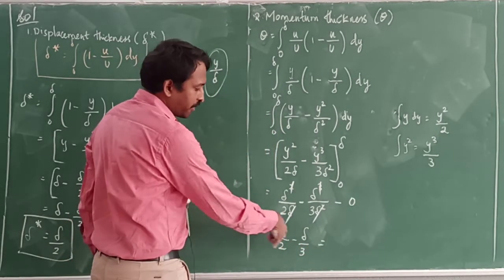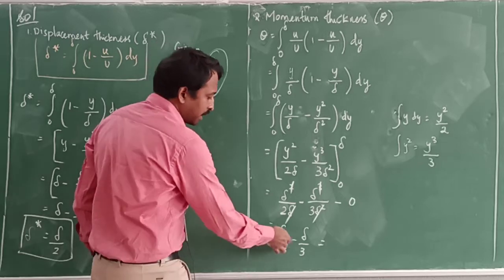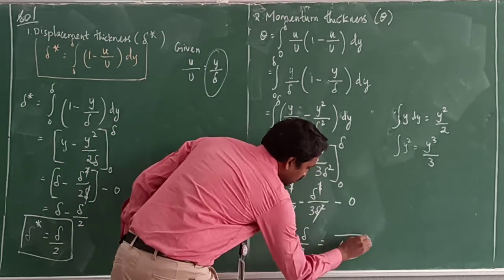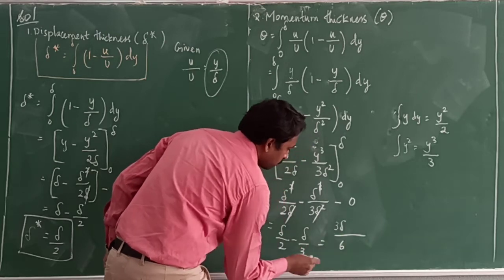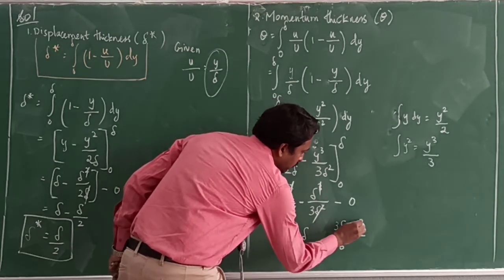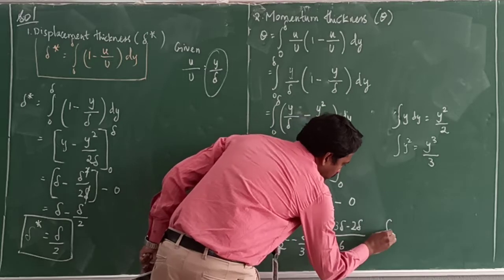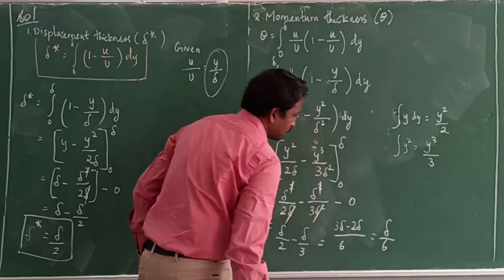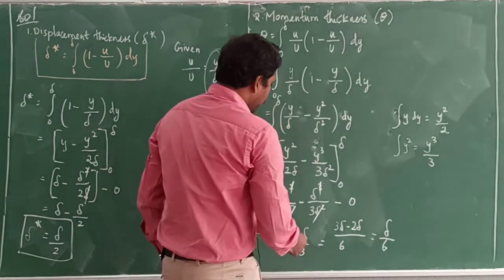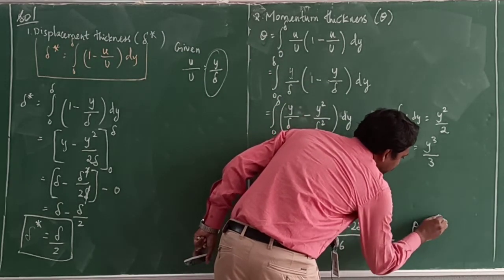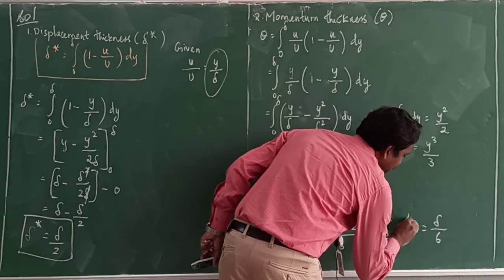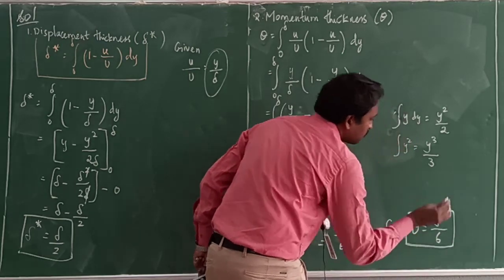How can we simplify these terms? Take the LCM. LCM is 6. Then 3 delta minus 2 delta, which is delta by 6. Now we got the answer for momentum thickness, which is delta by 6. Right?